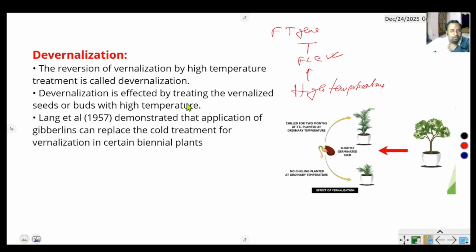So no flowering occurs. Temperature is the important factor for flowering of different plants.